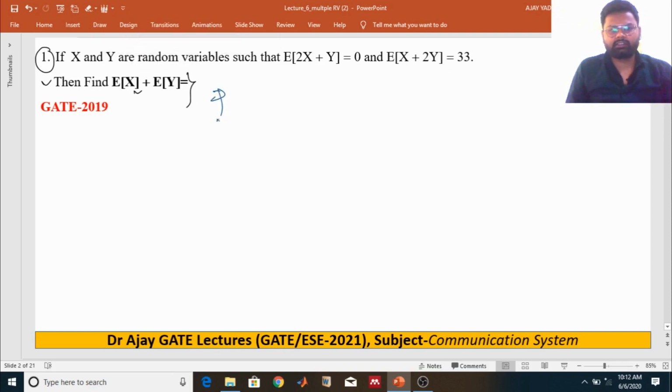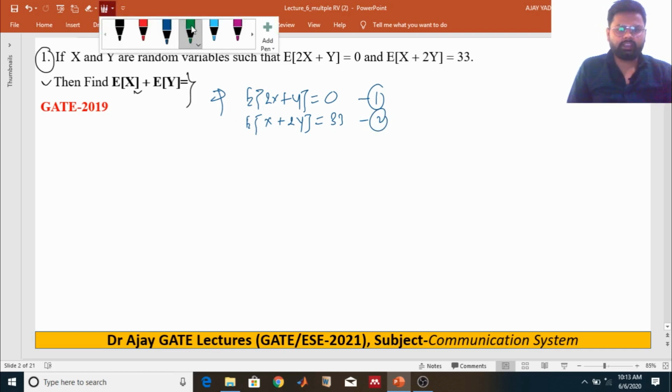So we can say that E[2X + Y] = 0, and E[X + 2Y] = 33. These first and second equations have been given.